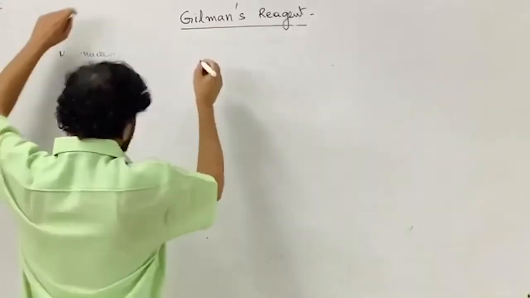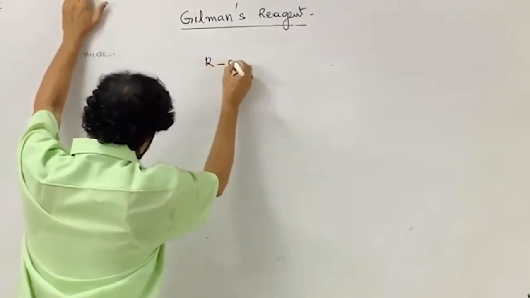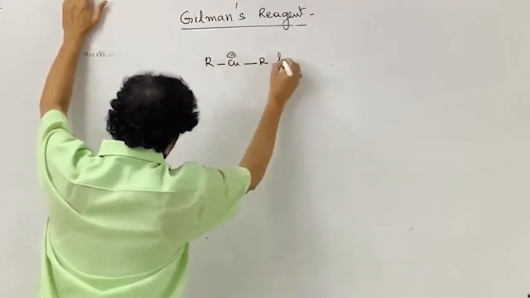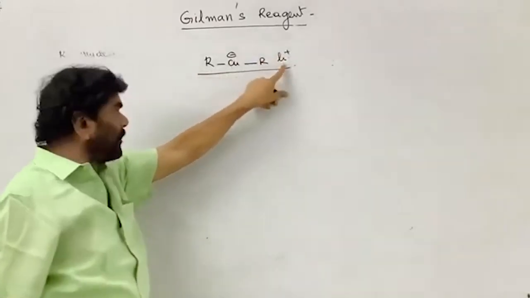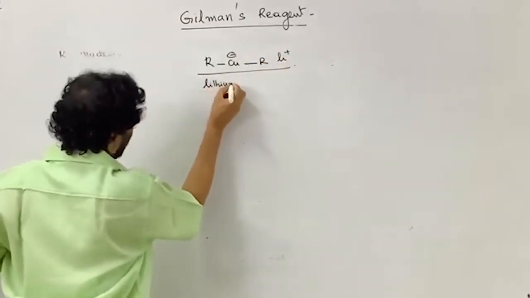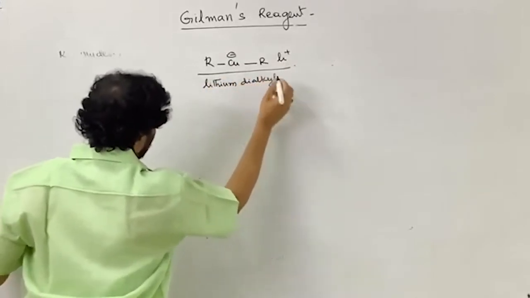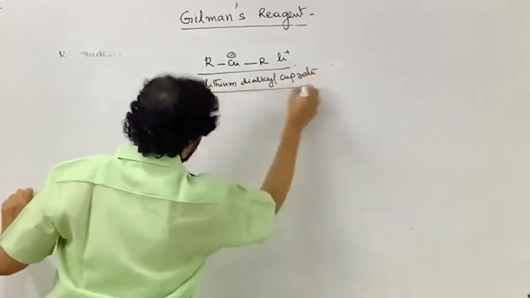Let me write the structure: R, Cu, R, minus, Li plus. So, the cation first we have to define, lithium dialkyl cuprate is this one.